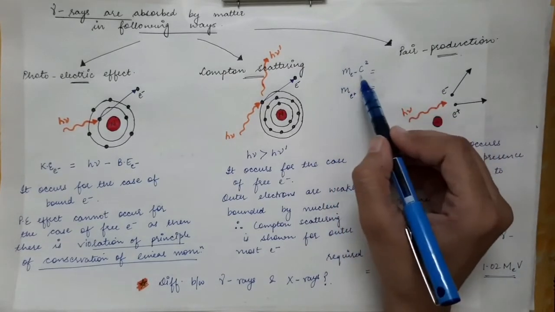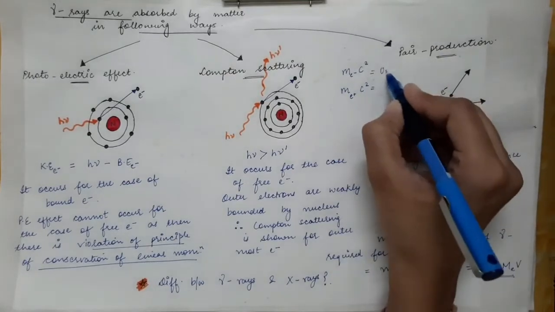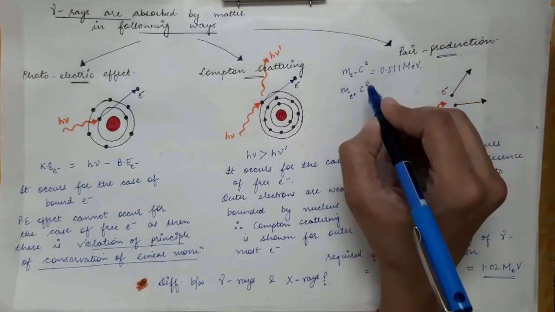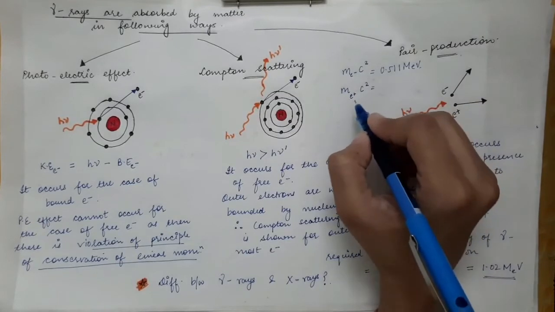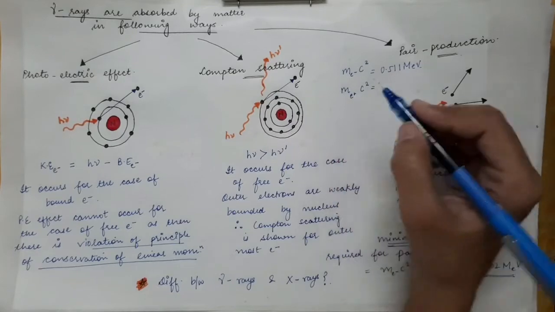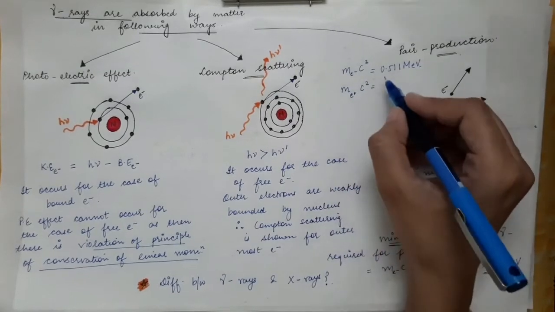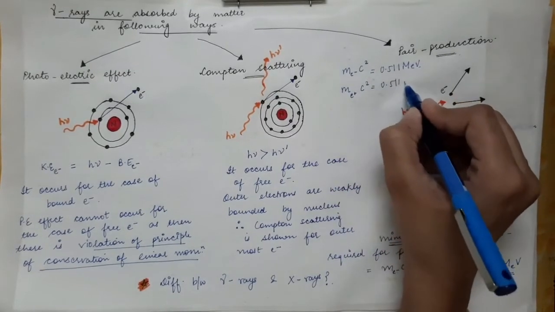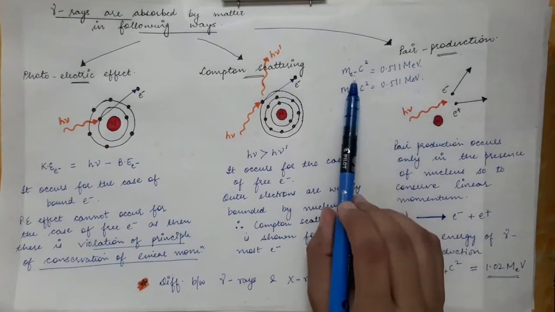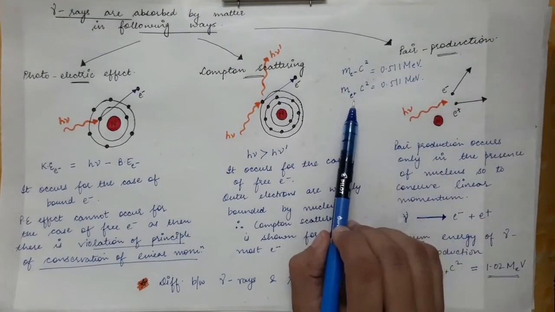This comes out to be equal to 0.511 mega electron volt. Their mass is the same, only the charge is different, so their rest mass energy will also be the same.